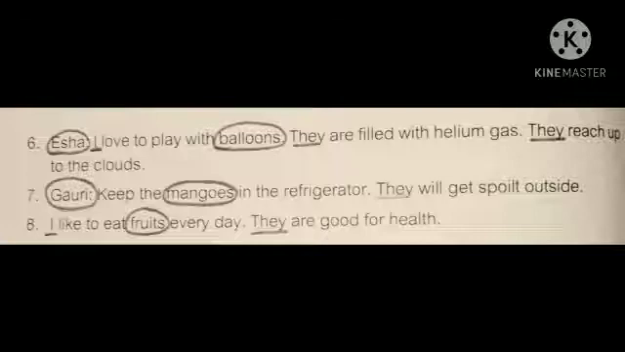Seventh, Gauri, keep the mangoes in the refrigerator. They will get spoilt outside. Circle Gauri, circle mangoes, underline they. Eighth, I like to eat fruits every day. They are good for health. Underline I, circle fruits and underline they.